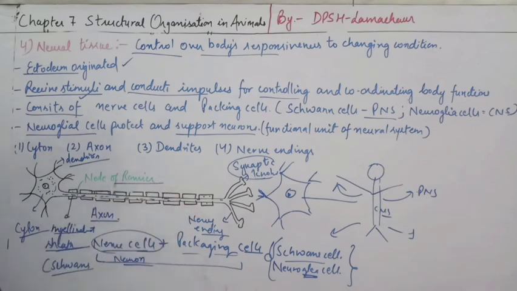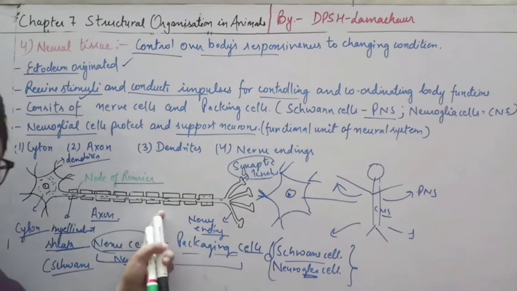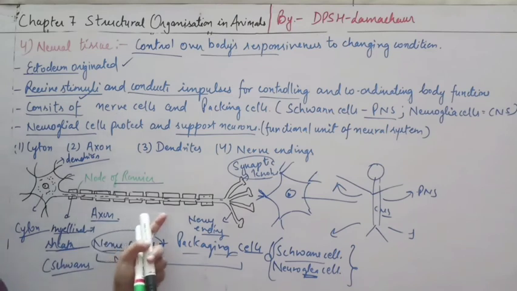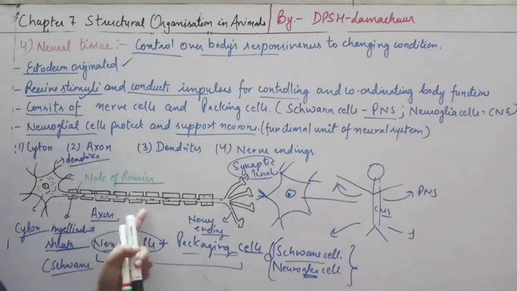Sometimes the myelinated sheath can be present and sometimes absent. If the sheath is present, we call it a myelinated axon. If not, we call it non-myelinated. Which one will be faster, myelinated or non-myelinated? The myelinated one.